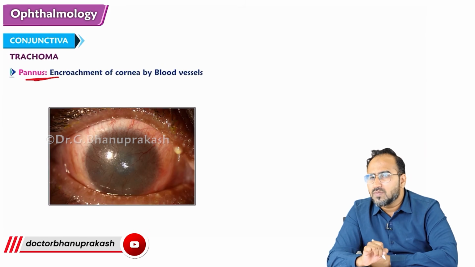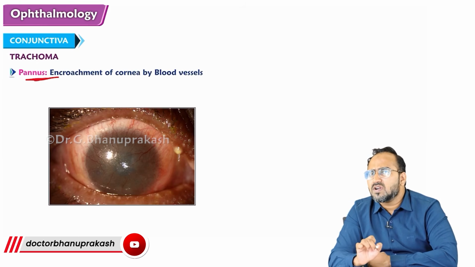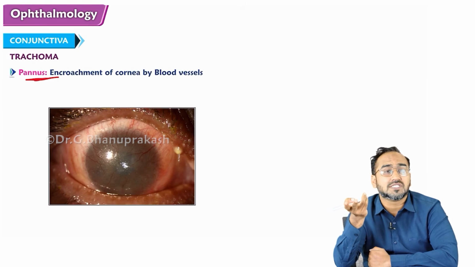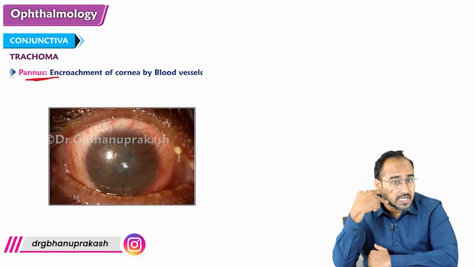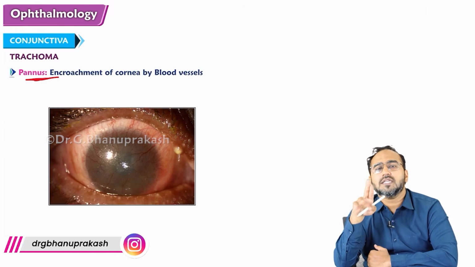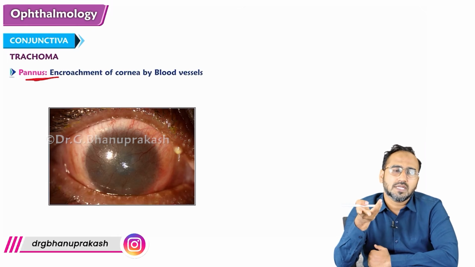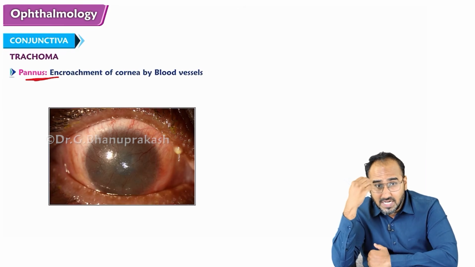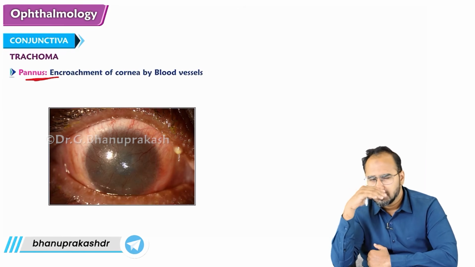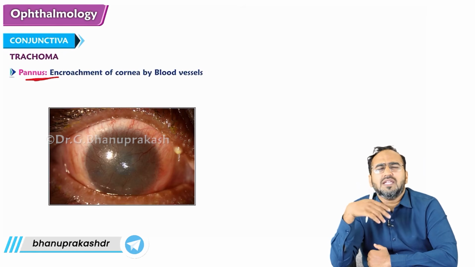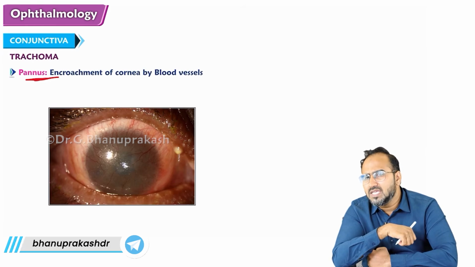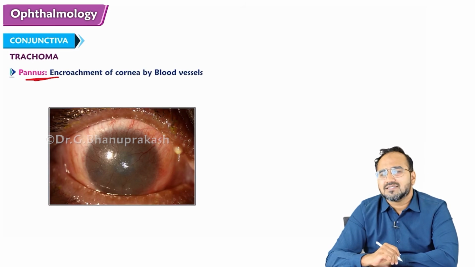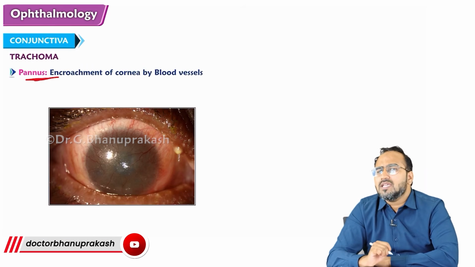Apart from these changes in the cornea and conjunctiva, eyelids will also get involved. The eyelashes turn inward. Inturning of the eyelashes is called trichiasis. Sometimes the eyelids will turn inward. Inturning of the eyelids is called entropion. As the eyelashes turn inward, they will constantly rub and scratch the cornea, leading to corneal opacity. So you might see trichiasis, entropion, and corneal opacity.